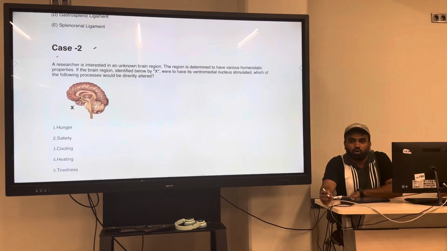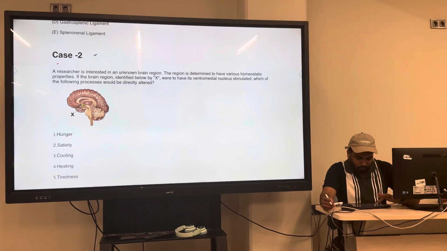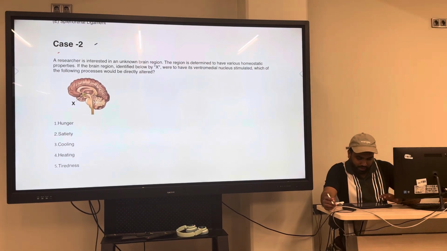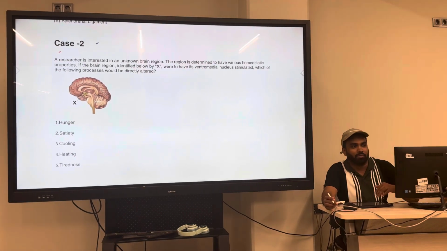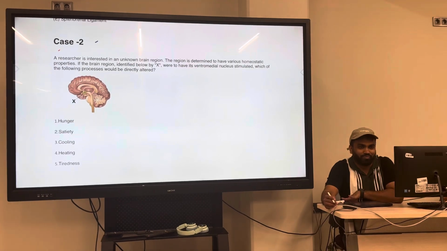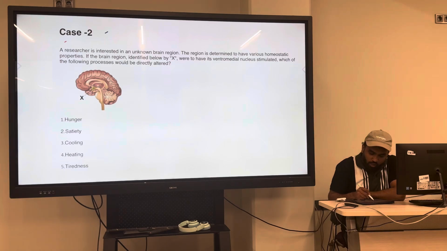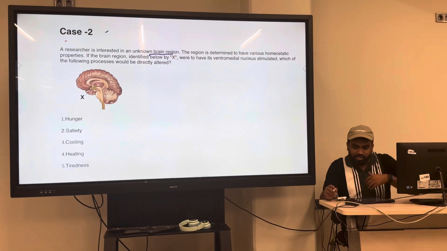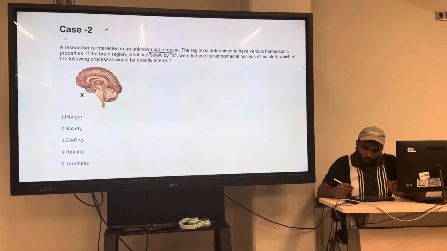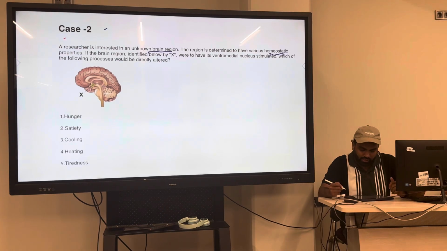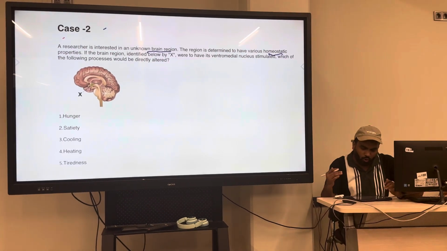So the second case of our series. Yesterday I posted a question. Some of you got it correct, but the majority is again wrong. So this question: a researcher is interested in an unknown brain region. The region is determined to have various homeostatic properties, right? Whatever the body is doing, homeostasis.